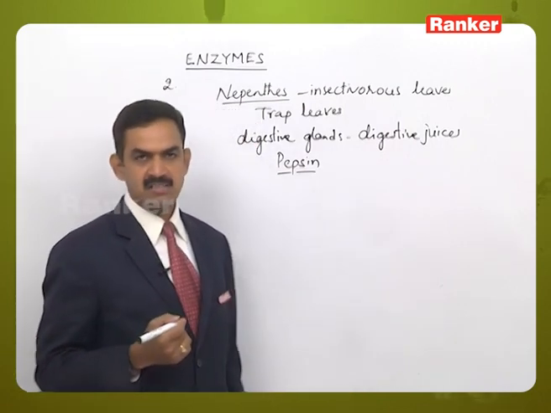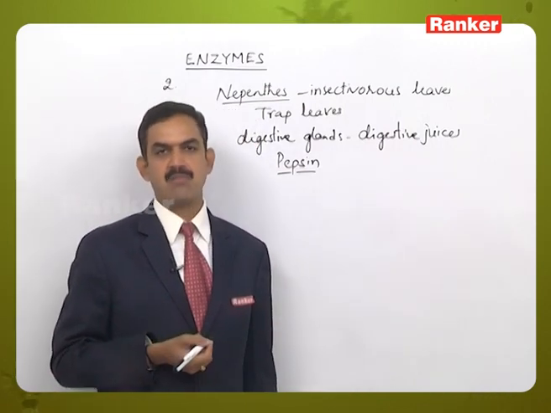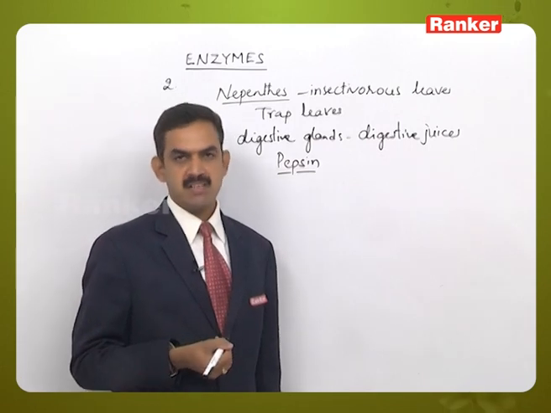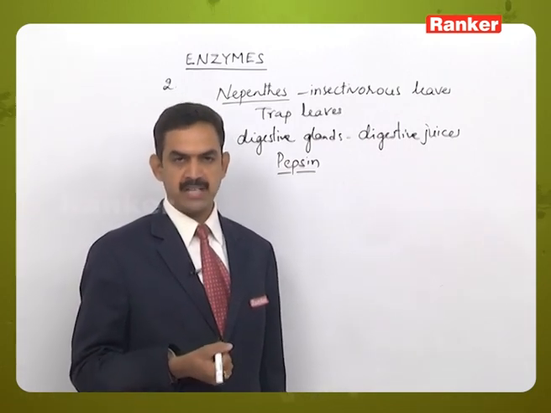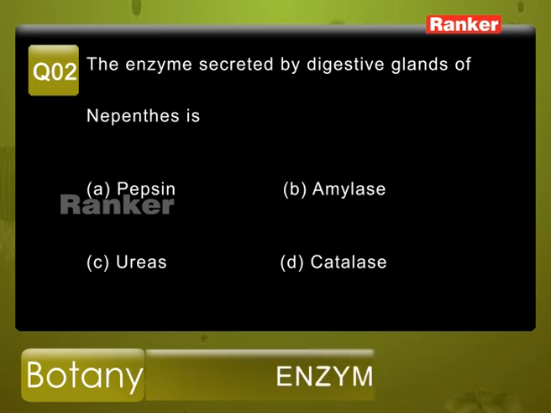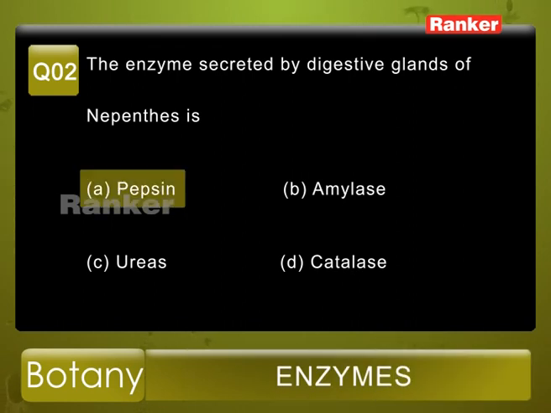That is the reason why we can say that the digestive glands of Nepenthes will contain pepsin, which is required for the breakdown of protein molecules. So from the given options, option A, pepsin, is the correct option.